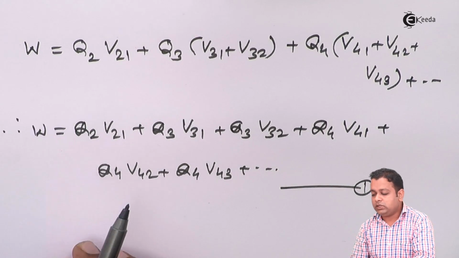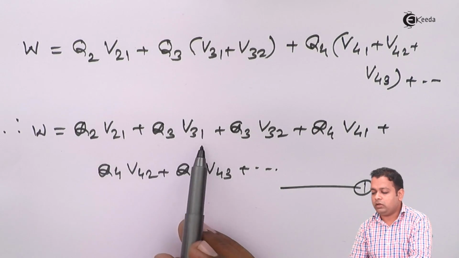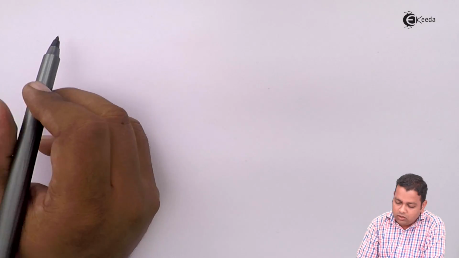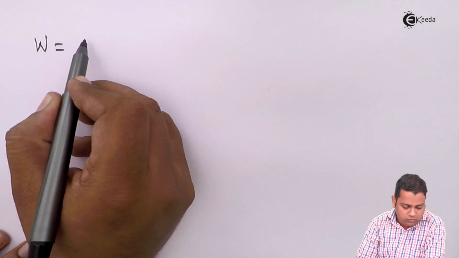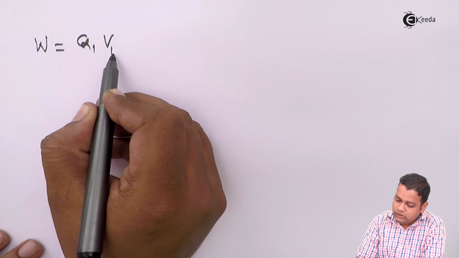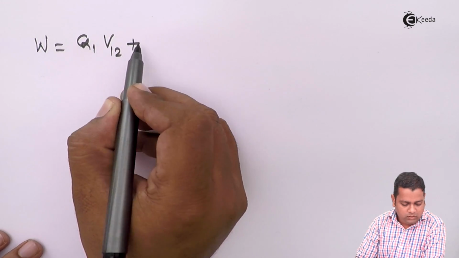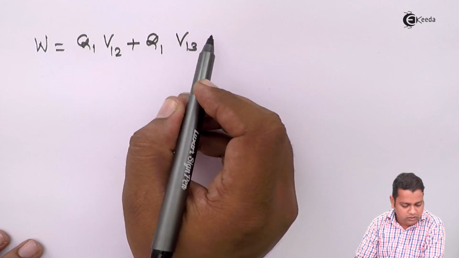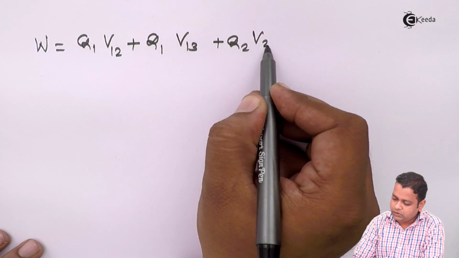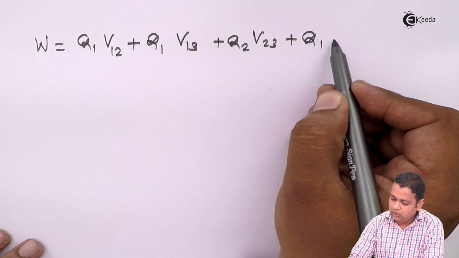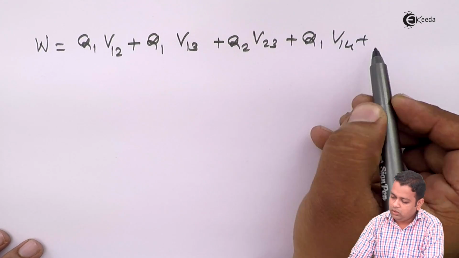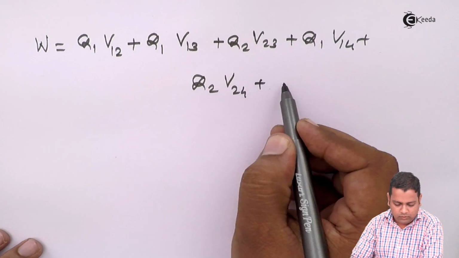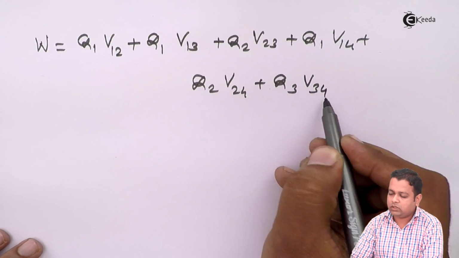So here, changing the order of 1, 2, 3, 1 so that convenience can be obtained, the equivalent representation we can write is W is equal to Q1 V12 plus the second term Q1 V13 plus Q2 V23 plus Q1 V14 plus Q2 V24 plus Q3 V34.